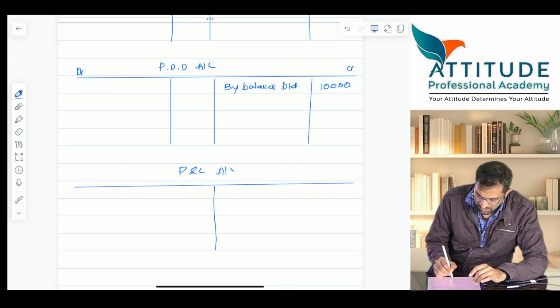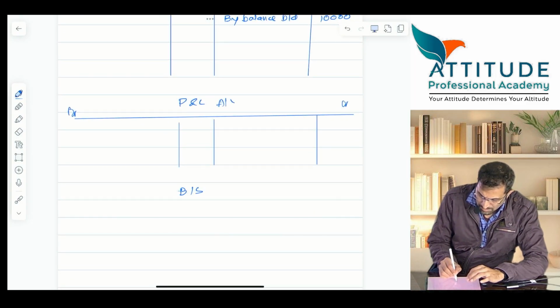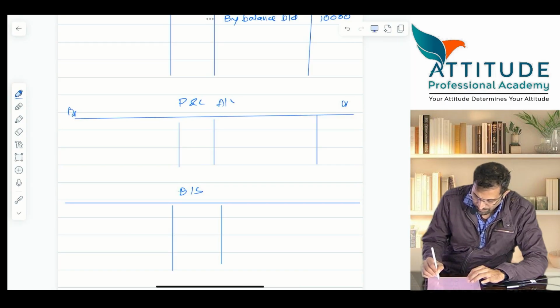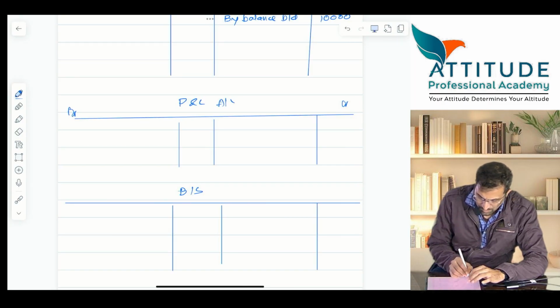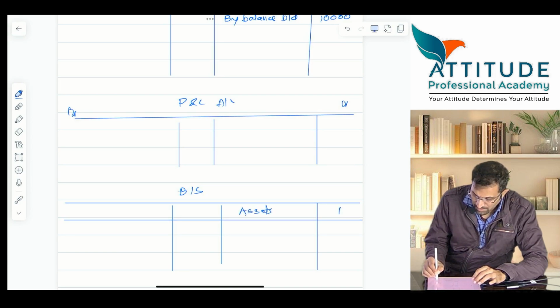Profit and loss account and balance sheet. Extract, it is not the full balance sheet. Only extract of P&L, extract of balance sheet. Okay. Obviously, this is assets.